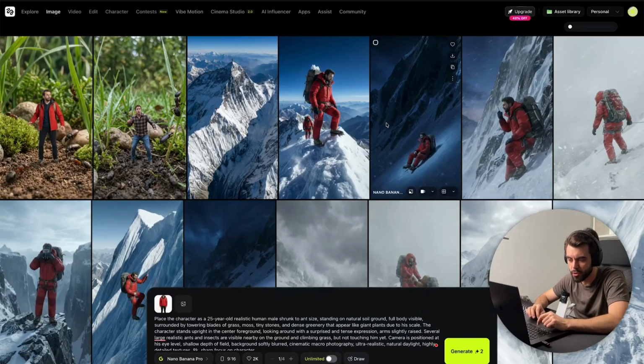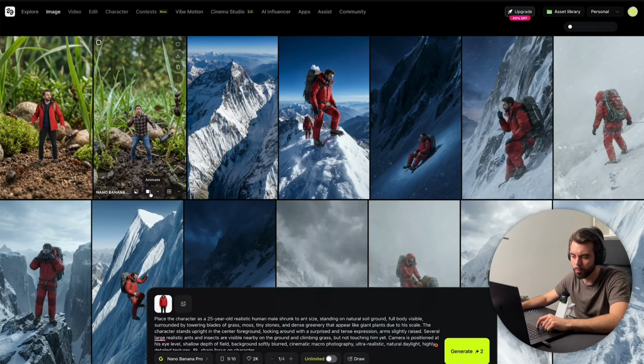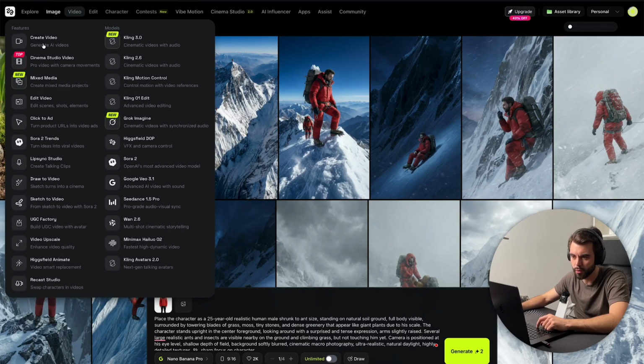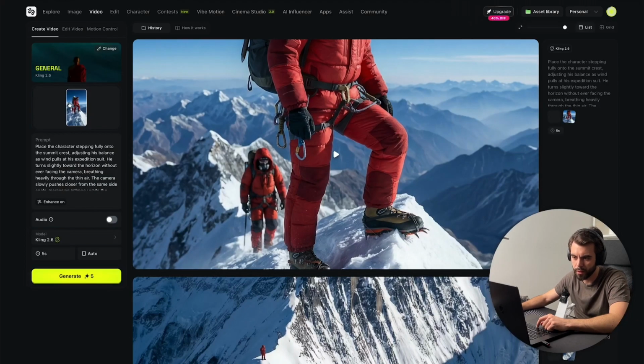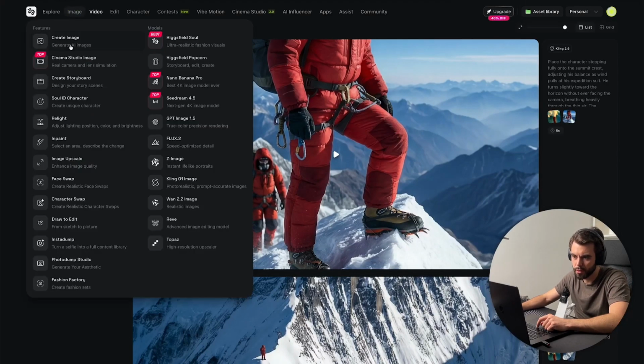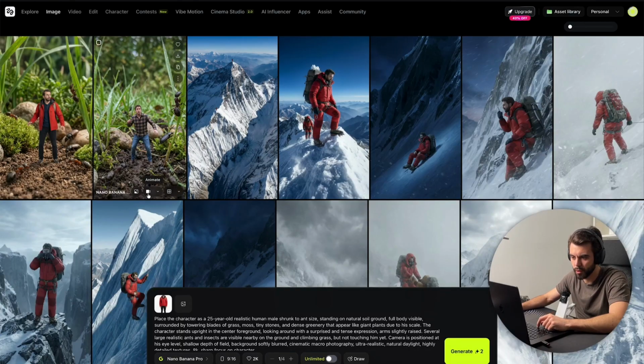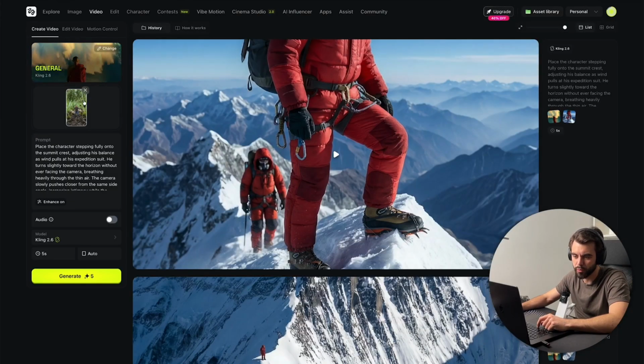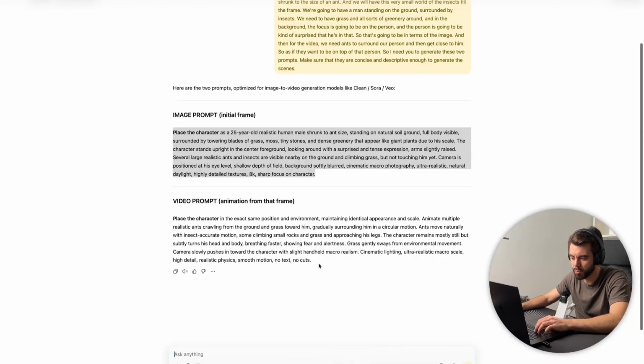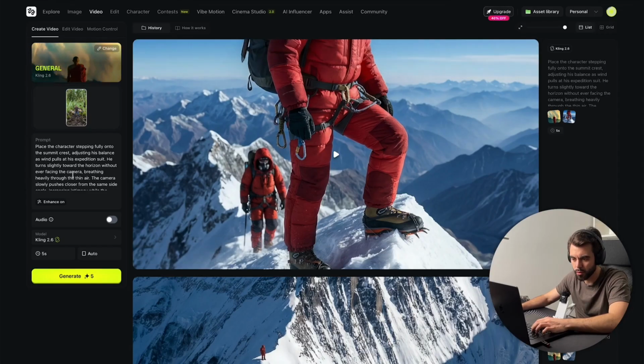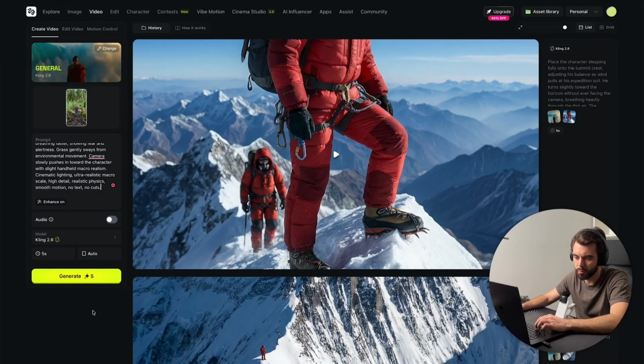Now, once we have our image generated, we need to hover over it and then click on animate. It will be the equivalent of just going into video and create a video and then uploading our image here. So I can just come here, click on animate, and in this preview, we're going to have our video. And all we have to do is go back to ChatGPT or the AI of your choice and then copy the prompt, select and paste our prompt here.